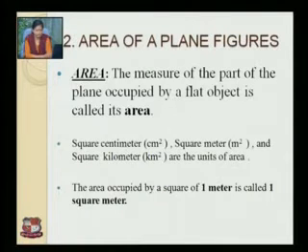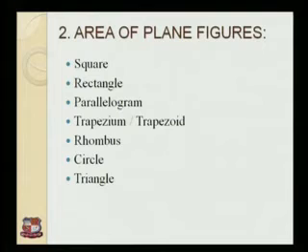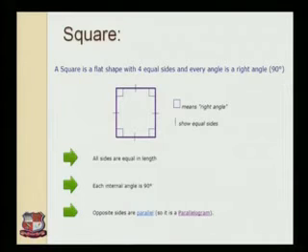Now, area of a plane figure. So, first see what is the area. The measurement of the part of the plane occupied by a flat object is called its area. Square centimeter, square meter, and square kilometer are the units of area. The area occupied by 1 meter is called 1 square meter. Now, we will see the area of plane figures: square, rectangle, parallelogram, trapezium or trapezoid, rhombus, circle, and triangle. So, first start with the square.